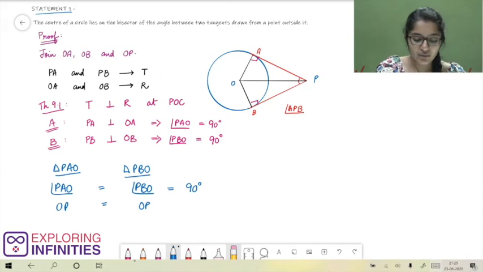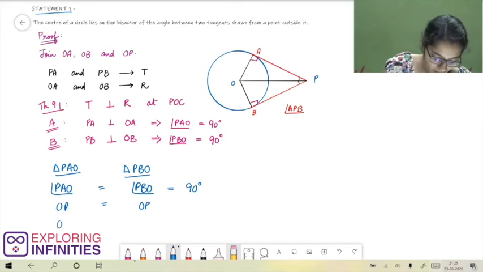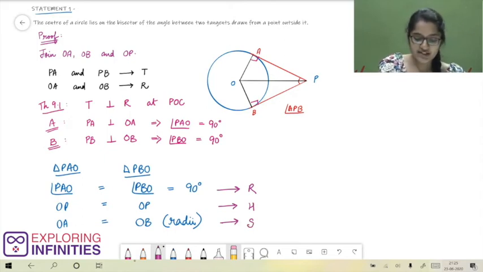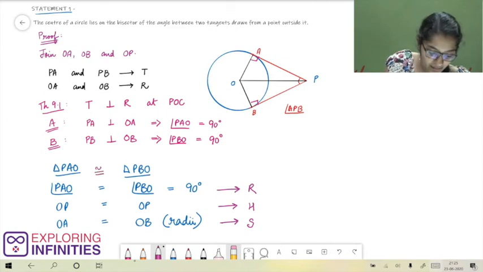And side OA is equal to side OB since OA and OB are radii of the circle having center O. So here we have a right angle, a hypotenuse and an equal side. That means by RHS congruency axiom, we can say that triangle PAO is congruent to triangle PBO.